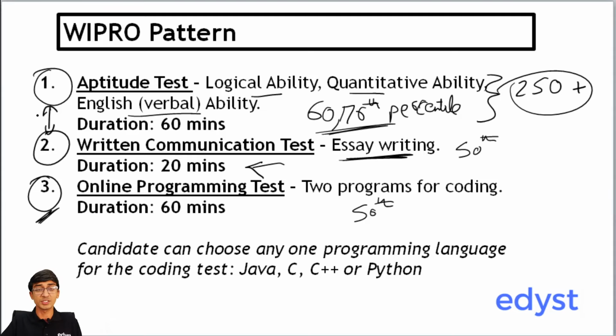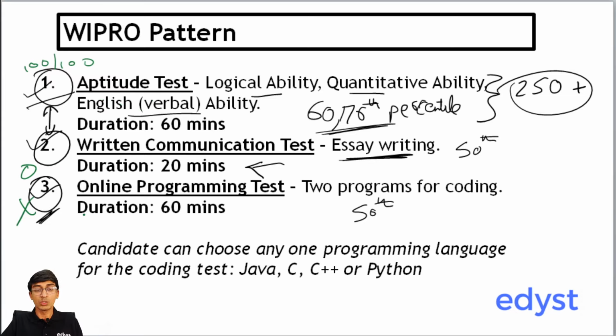What you should focus on is getting as many marks in all of the three and making sure you get a minimum of some marks in each section. For example, you might get 100 out of 100 on aptitude. Let's say you get 100 out of 100 here, right? But if you got 0 in the online programming, you will not get selected. So make sure that you clear each and every round. Don't just focus on one round over the other.